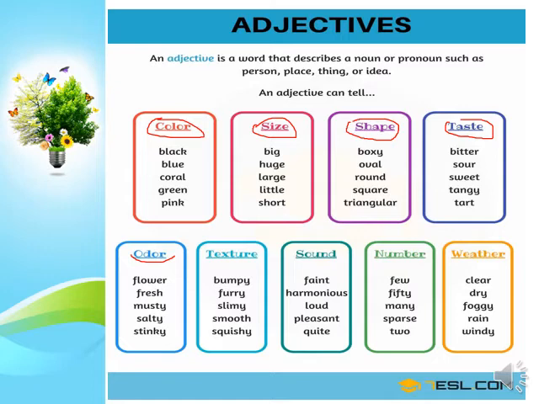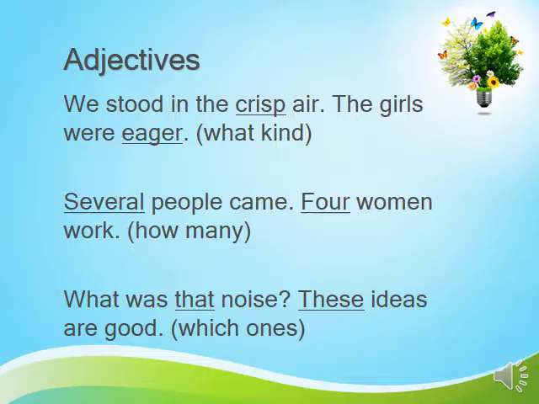We have also texture and sound and the number. So what are the adjectives of number? Few, 50, any number could be an adjective of number, or how many. Many, sparse, and two, and also adjectives that describe the weather. So let's focus on the three types we have this year: what kind, how many, and which one.